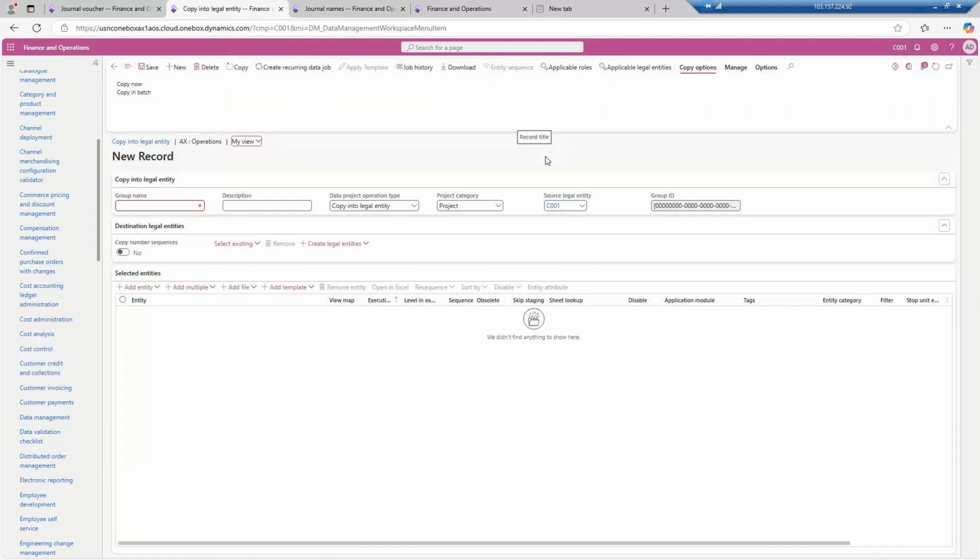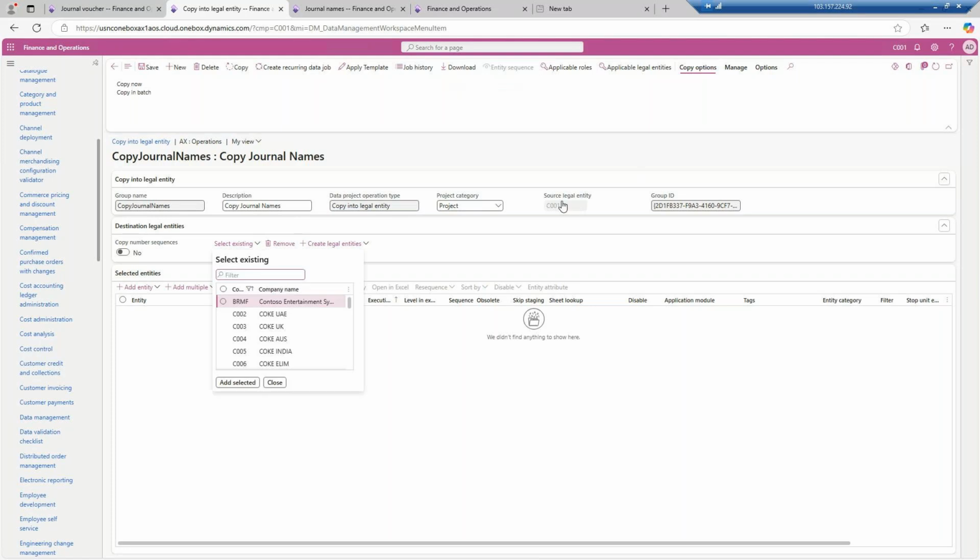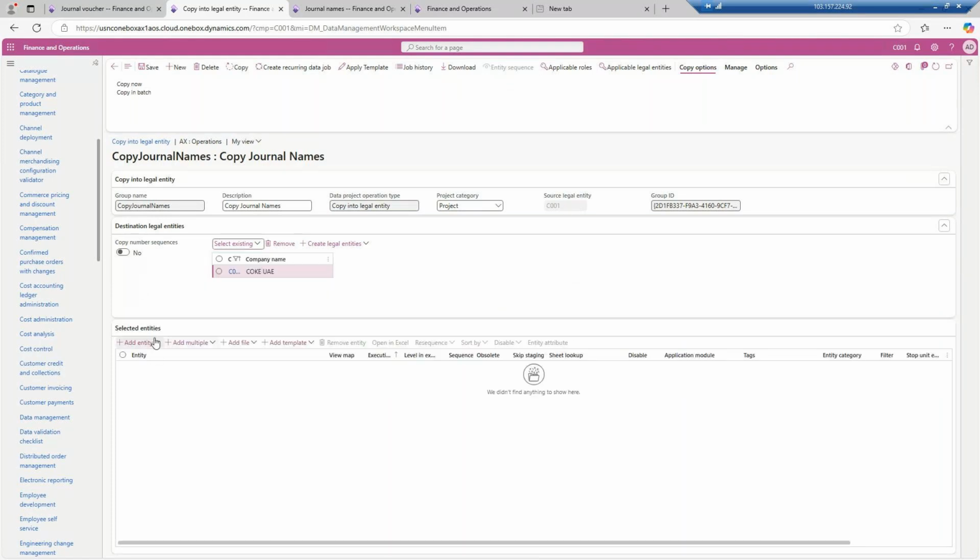create a new entry over here, copy journal names. Once you have created the copy journal names, click on the journal, copy journal names. Now we will go for the legal entity where we want to copy. So this is the source legal entity, destination C002, add the account, and then over here